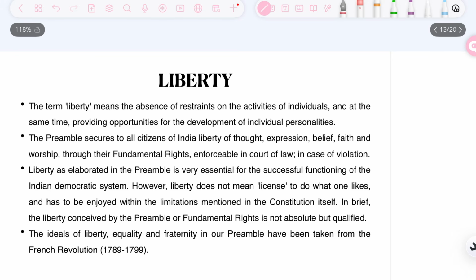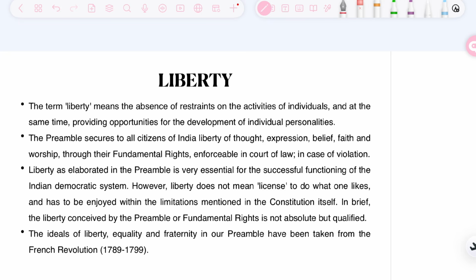The next objective or the aim of the preamble that we have to look upon is liberty. So liberty can have two aspects, one is positive aspect, one is negative aspect. When we talk about the negative aspect, it is just that nobody should stop or restrain. Like, we have liberty to do anything. We can go on strikes, we can block the roads, but this is not the liberty which can be taken into a realistic world. However, a positive liberty is one.